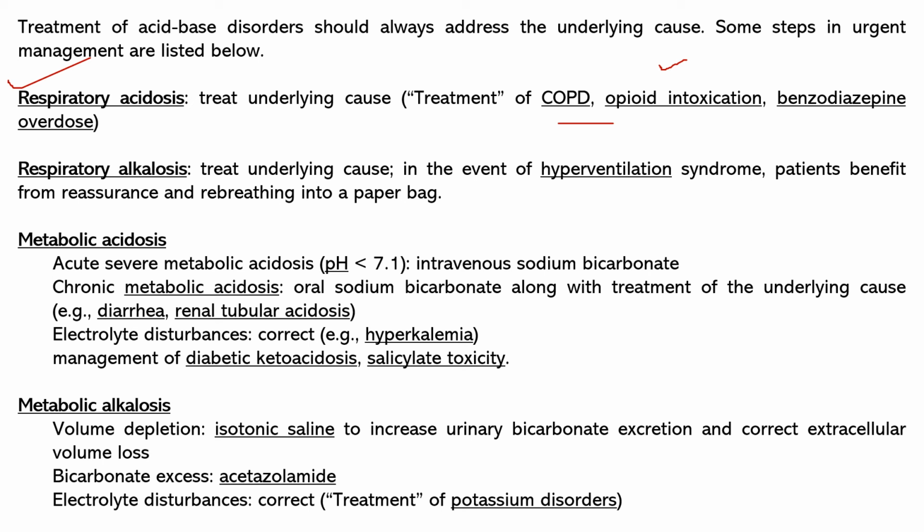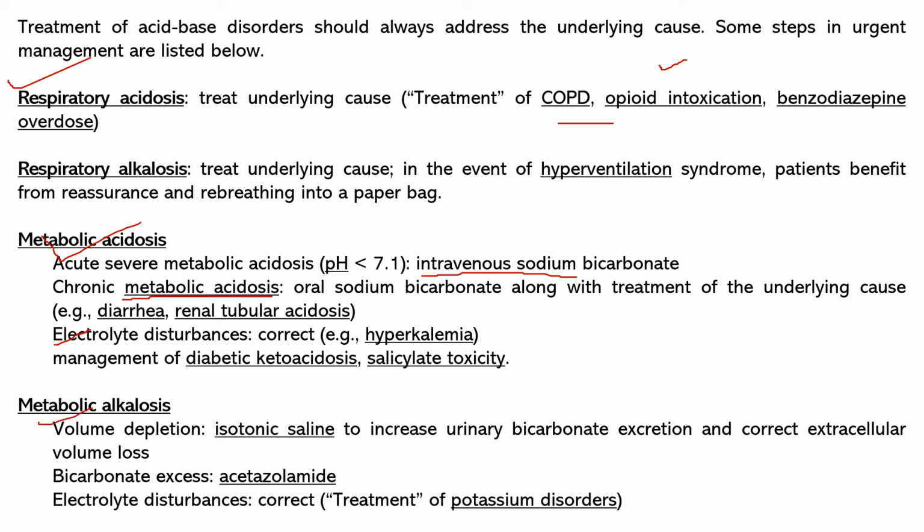In case of metabolic acidosis, we know that in acute severe metabolic acidosis, intravenous sodium bicarbonate should be given. And in case of chronic metabolic acidosis, oral sodium bicarbonate along with treatment of the underlying cause, that is diarrhea, renal tubular acidosis. Electrolyte disturbances should be corrected. If there is hypokalemia or hyperkalemia, that should be corrected. Management of diabetic ketoacidosis should be done.